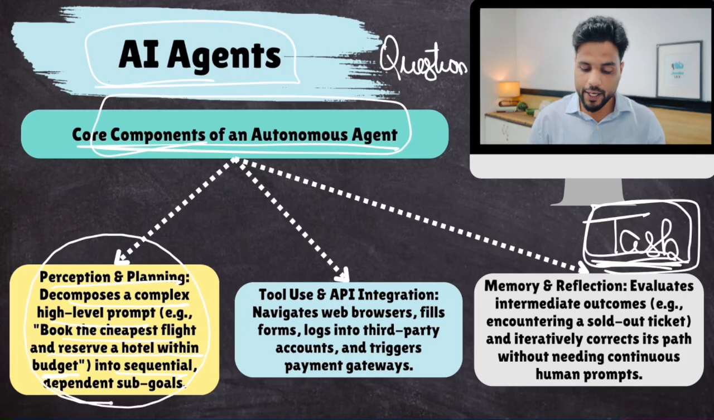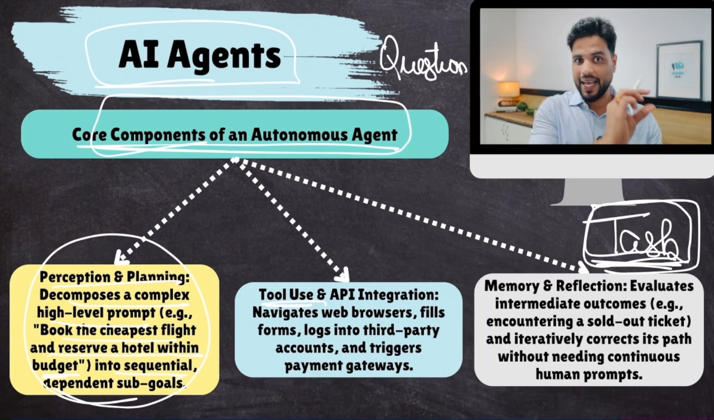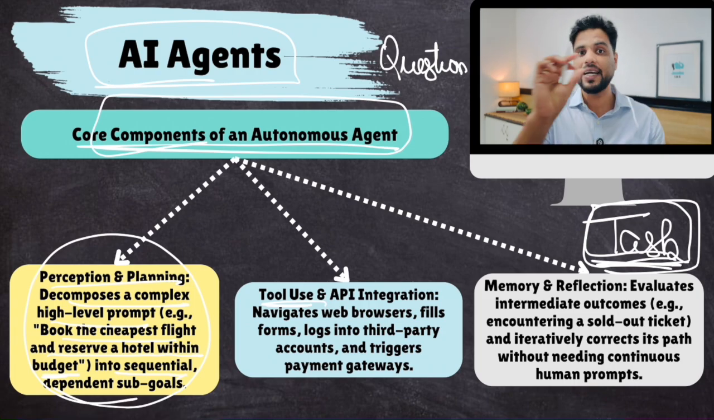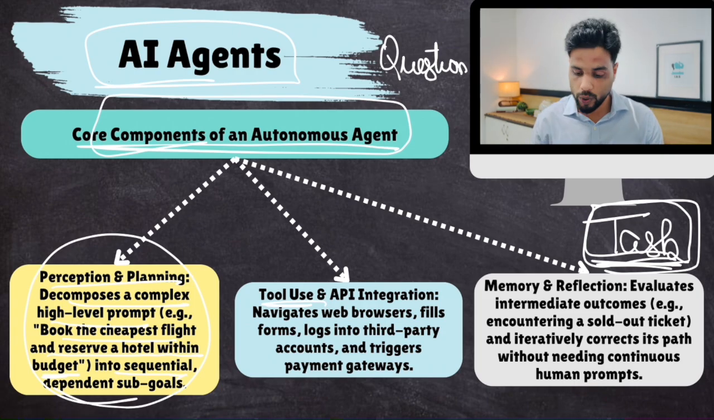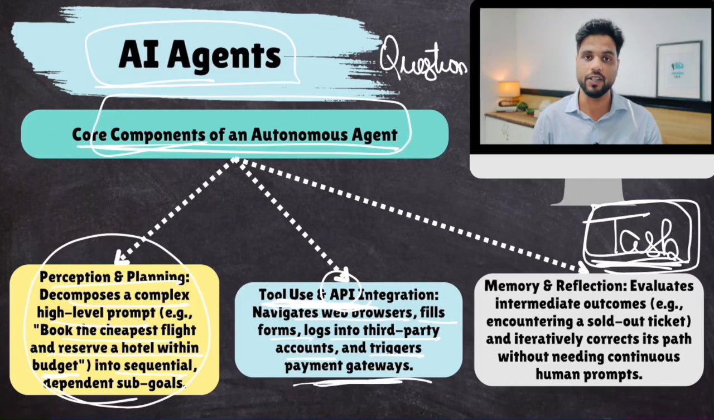Then they need to be integrated with your computer, your web browser, your different apps that you are using. Because if they are not integrated, how would they open your Google and book a flight for you? So they have to be integrated. Now, to integrate these AI softwares with different apps on your phone, you need APIs, application programming interfaces. So this is a very tricky thing. It navigates web browsers, fills forms, logs on to third-party app accounts, and triggers payment gateways.